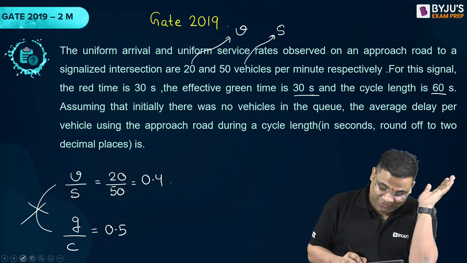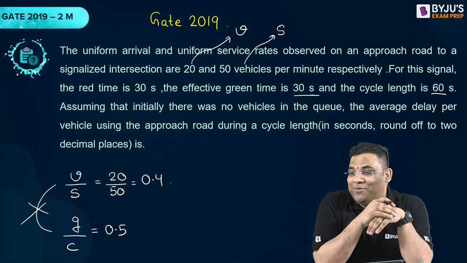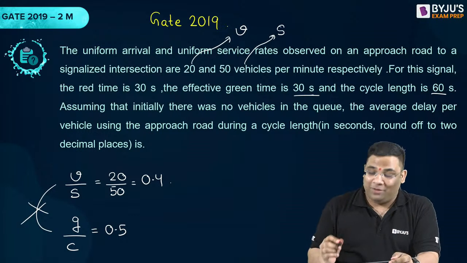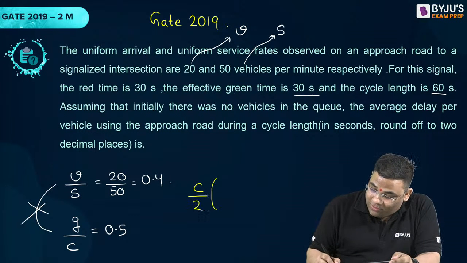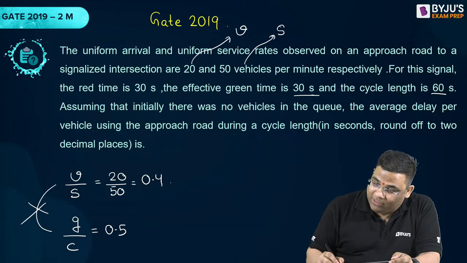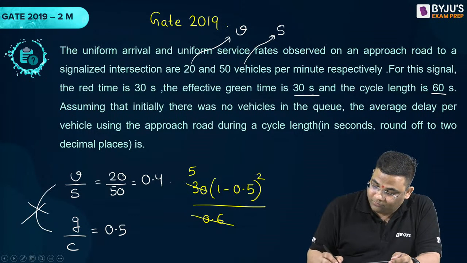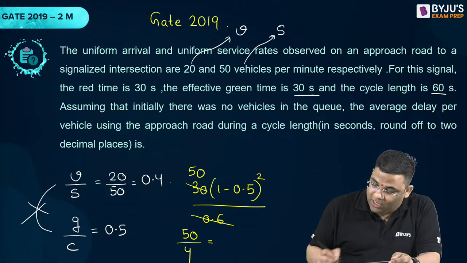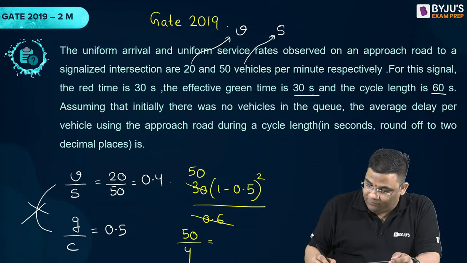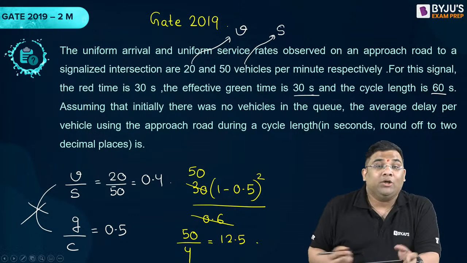Okay, so it's not equal. That means I have to go for this formula: C by 2 times (1 minus G by C) whole squared divided by (1 minus V by S). C is 60, so C by 2 is 30, then 1 minus G by C whole squared, divided by 1 minus V by S. So you solve this, this will be 0.6. This will be your 50. Then 50 divided by 4, I am getting 12.5.